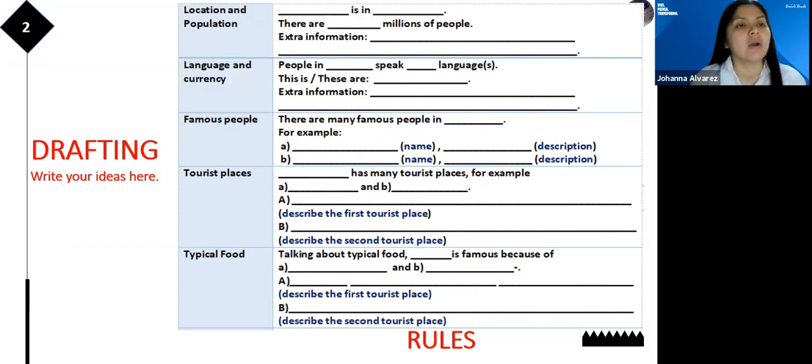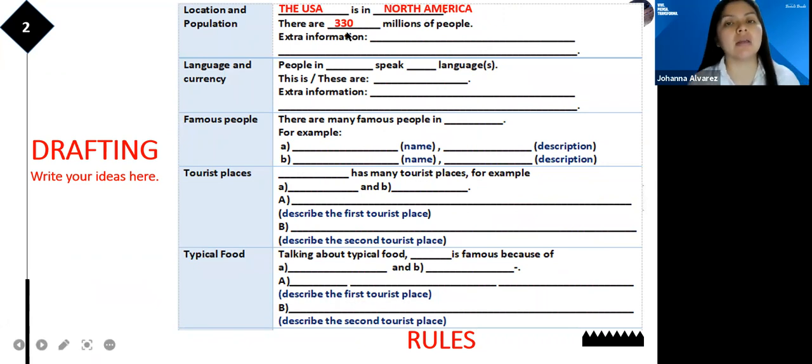And here we have the drafting, okay? And in this part, you are going to write your ideas here. You are going to write your full ideas. For example, the USA is in North America. There are 330 millions of people. Also, you are going to consider extra information.